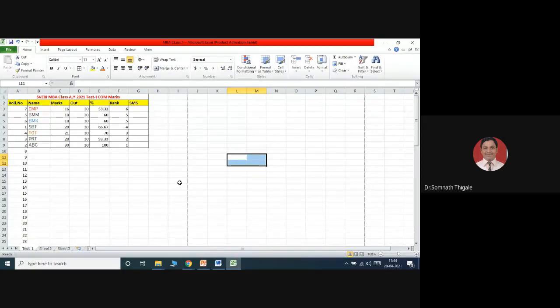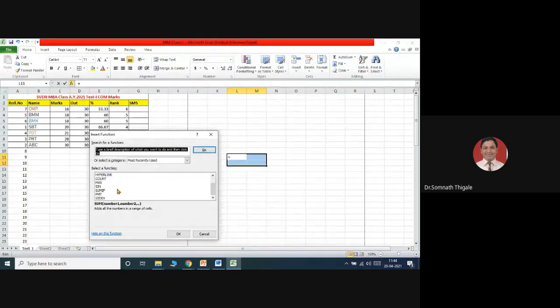Now what else are the options you are getting over here? The option called Functions. So you are getting the functions option here. See here: sum, average, count, max, min, more functions. So these many functions you can understand. STDEV is available for compatibility with earlier Excel, to estimate the standard deviation based on a sample.